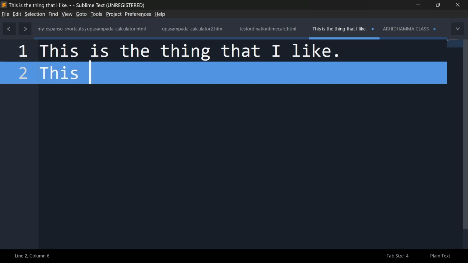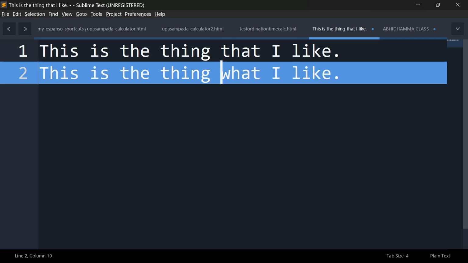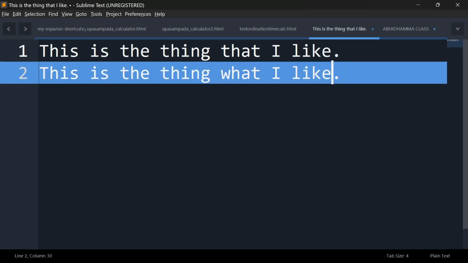You cannot say, this is the thing what I like, even though what can refer to a thing. It's not used like this as a relative pronoun. Instead, you remove the noun and it becomes, this is what I like. This is how you use it, as part of the other sentence.